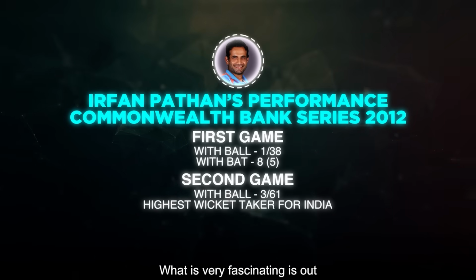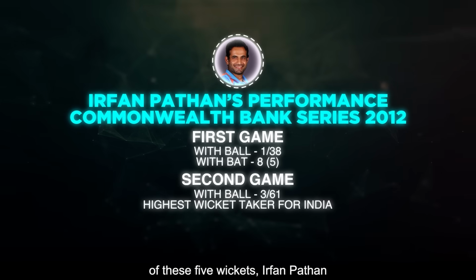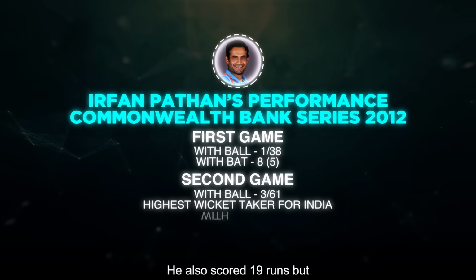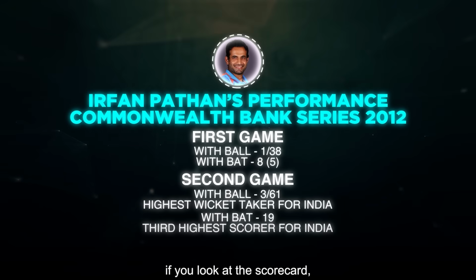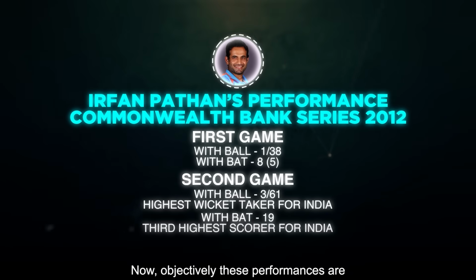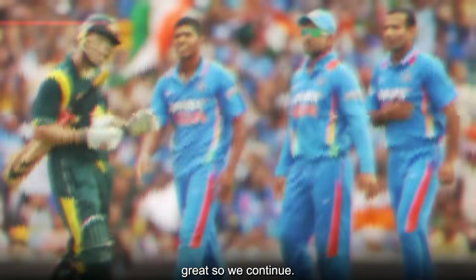What is very fascinating is out of these 5 wickets, Irfan Pathan took 3 of them. His figures were 3 for 61 by the end of that match. He also scored 19 runs, but if you look at the scorecard, you will be surprised to know that he was the 3rd highest scorer. It was that bad for the batting unit for the Indian team. Now, objectively, these performances are great, so we continue.